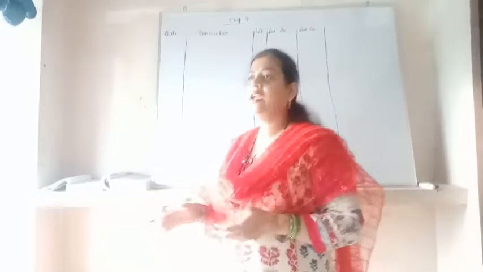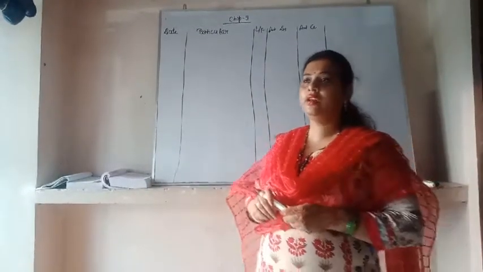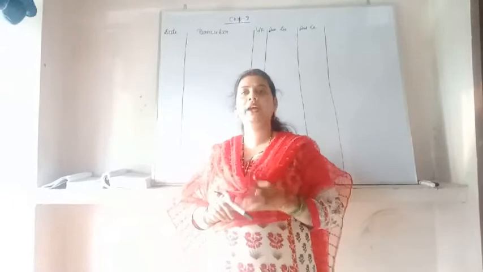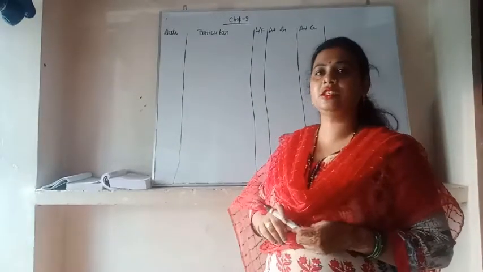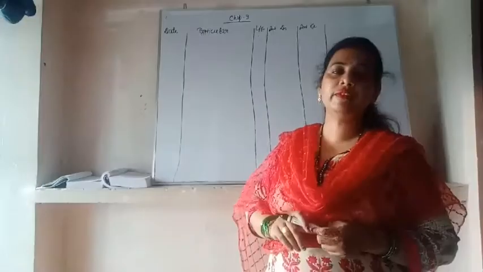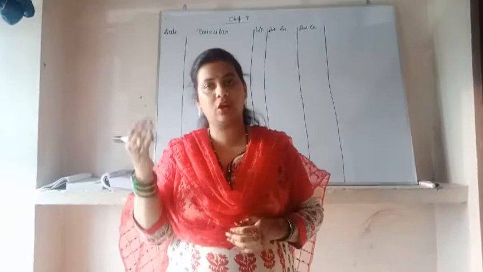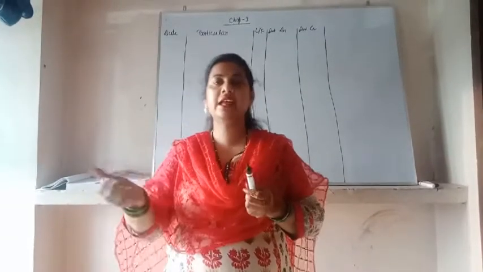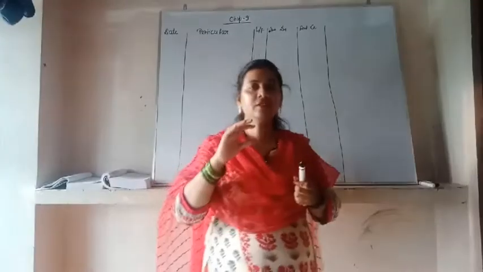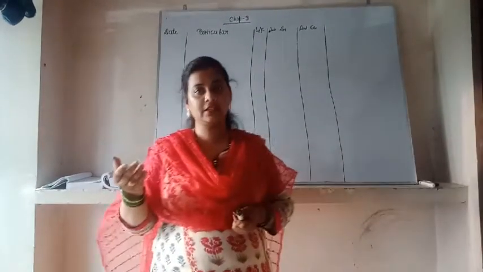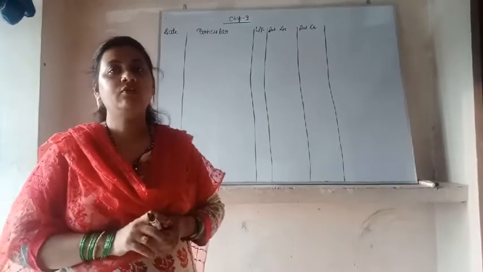Second rule is real account. In real account we include all the assets, whether it is a tangible asset or an intangible asset. The rule of real account is debit what comes in and credit what goes out. Means whatever comes into the business will be debited, and whatever has gone from the business is credited. Suppose we have purchased furniture, then what happened?